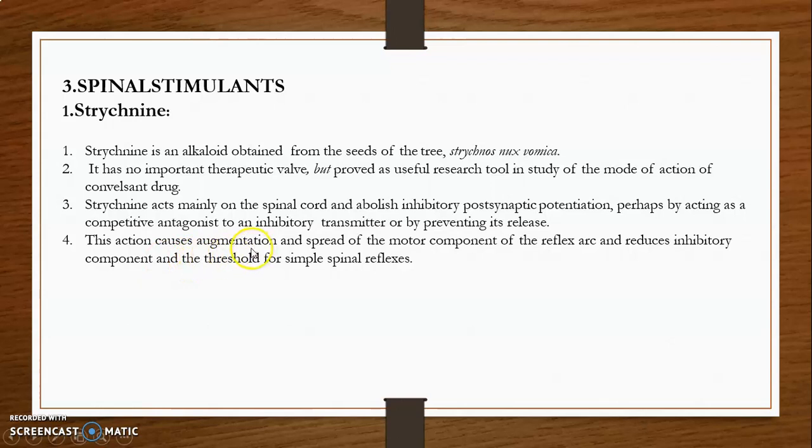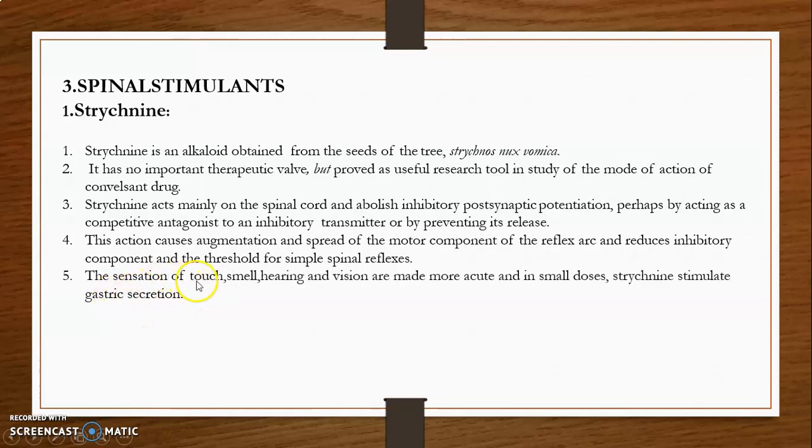This action causes augmentation and spread of the motor components of reflex acts, reduces the inhibitory component, and lowers the threshold for the simple spinal reflexes. The sensations of touch, smell, hearing, and vision are more acute in small doses. Strychnine stimulates gastric secretions also. It has thus been used as a tonic, though there is little evidence for its value.